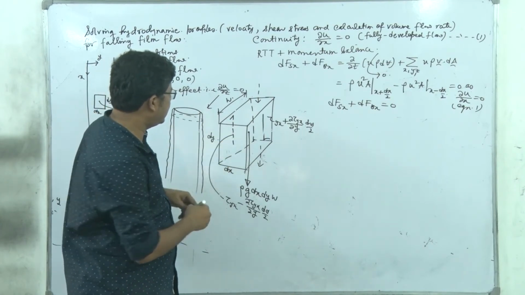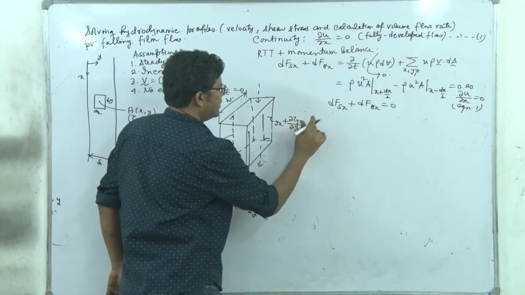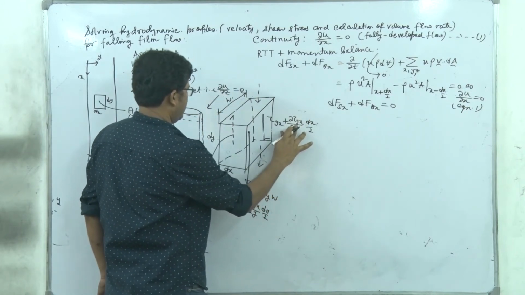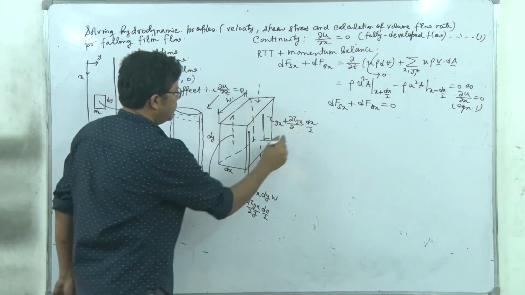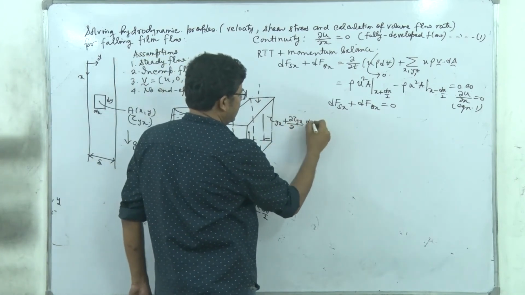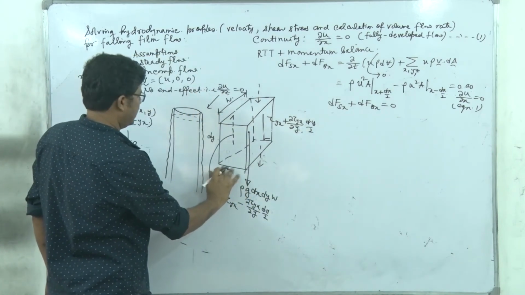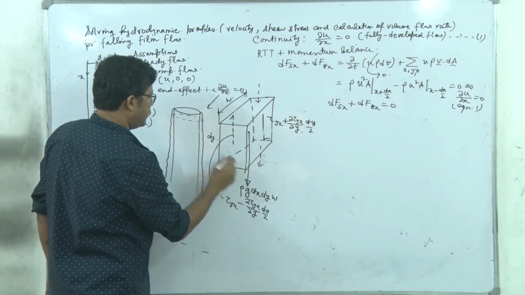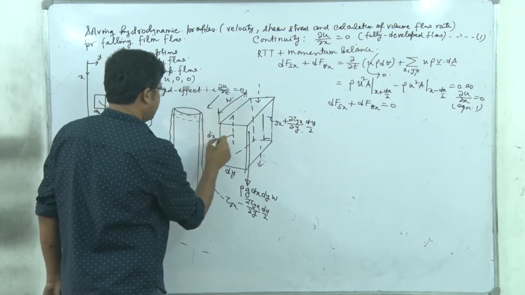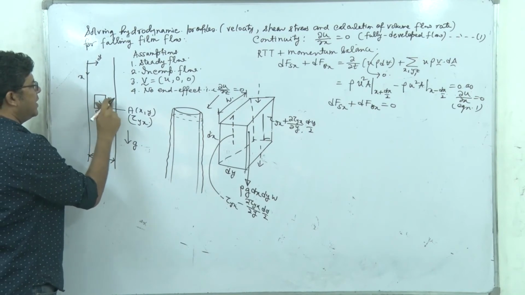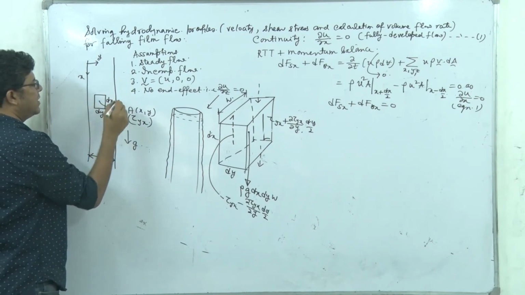Sorry, I have done a mistake. This is dy and this is dx, because this will be dy and this will be dx, right?